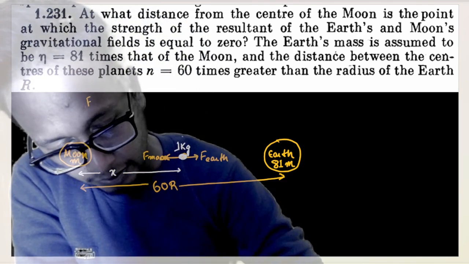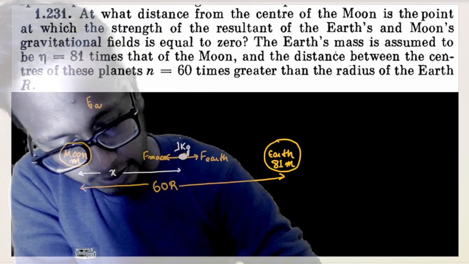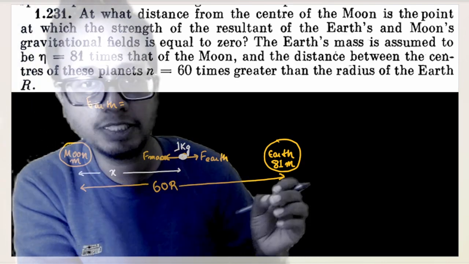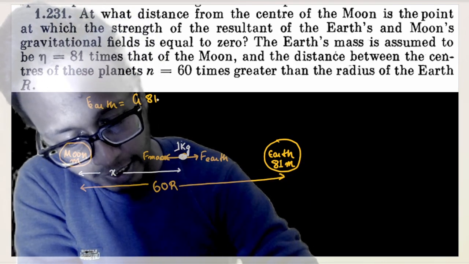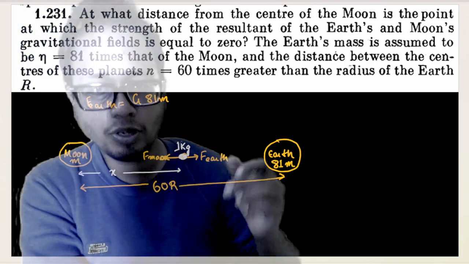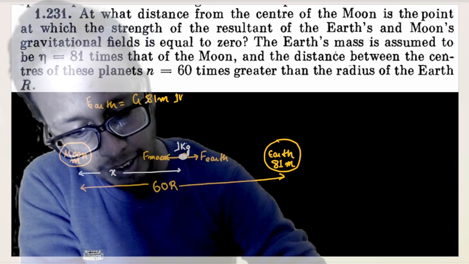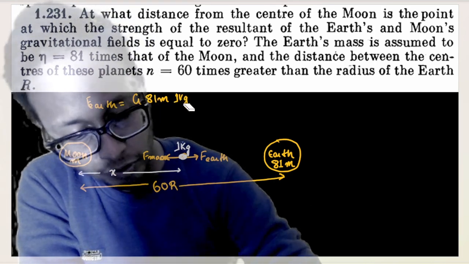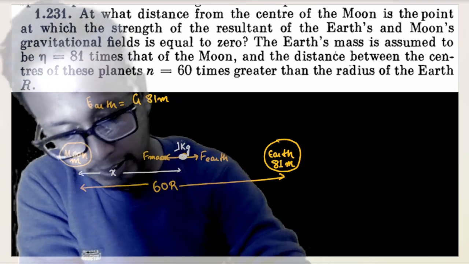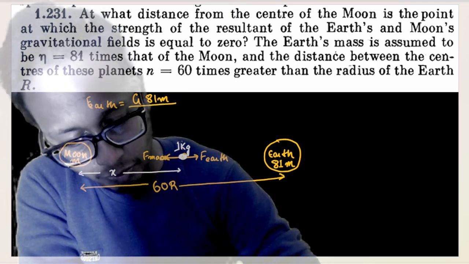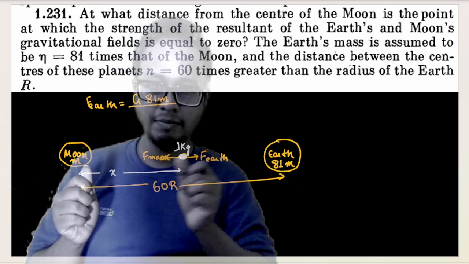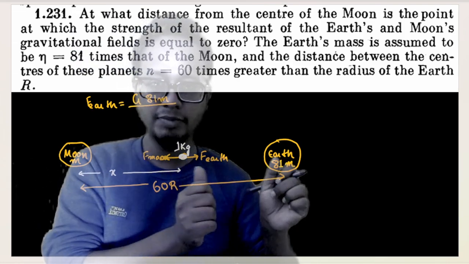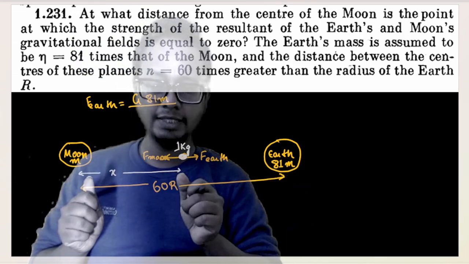So F of Earth, or the gravitational force on 1 kg at this point due to Earth, is nothing but G, mass of Earth 81 M, into 1 kg of block. Applying the force on 1 kg of block, because field is nothing but force on 1 kg at that point in space, into 1 divided by r square. What is the value of this r? The value of this r is nothing but 60R minus x, isn't it? This much distance is nothing but 60R minus x.